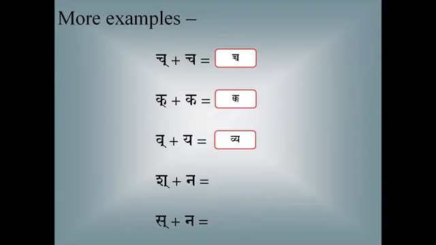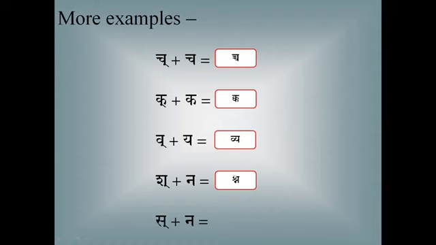Vakara plus ya is vya. Shakara plus na is shna. This we saw. Shakara is a part of the conjunct consonant. And if it is not the last consonant, if it is anywhere else, then the shakara takes a different form.